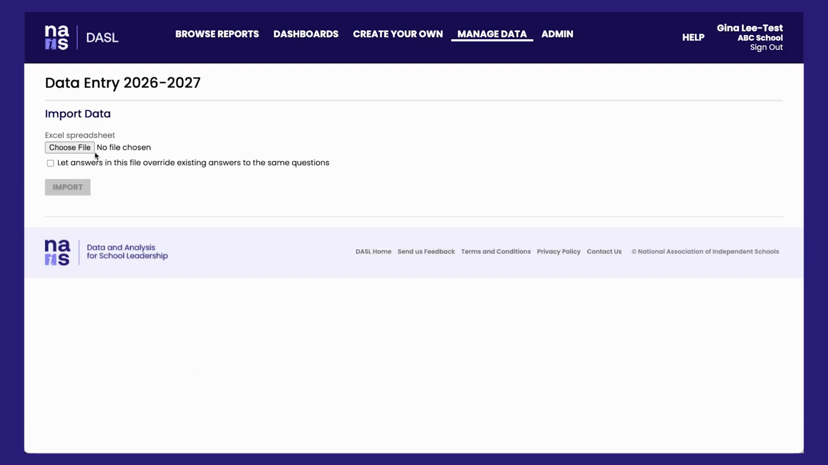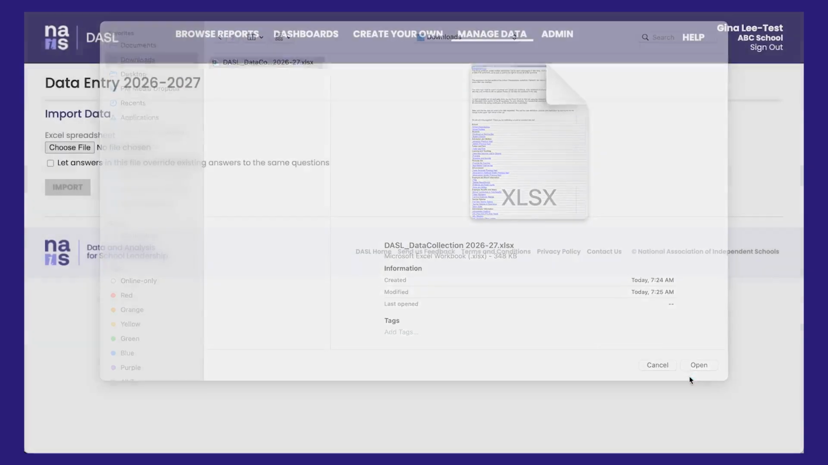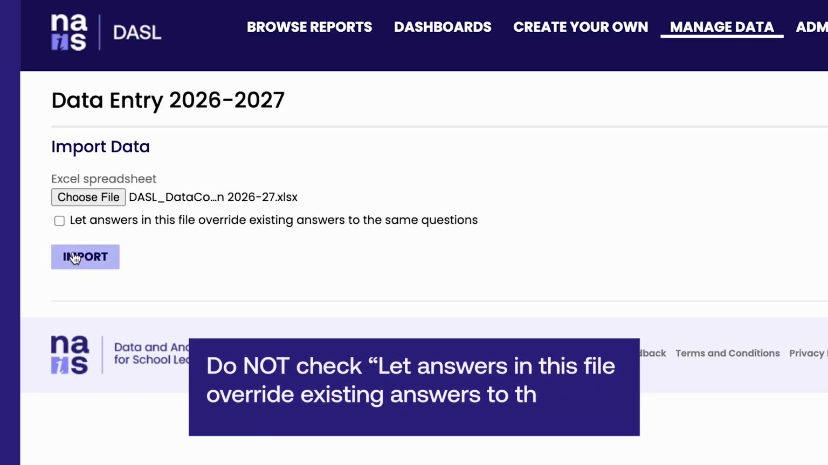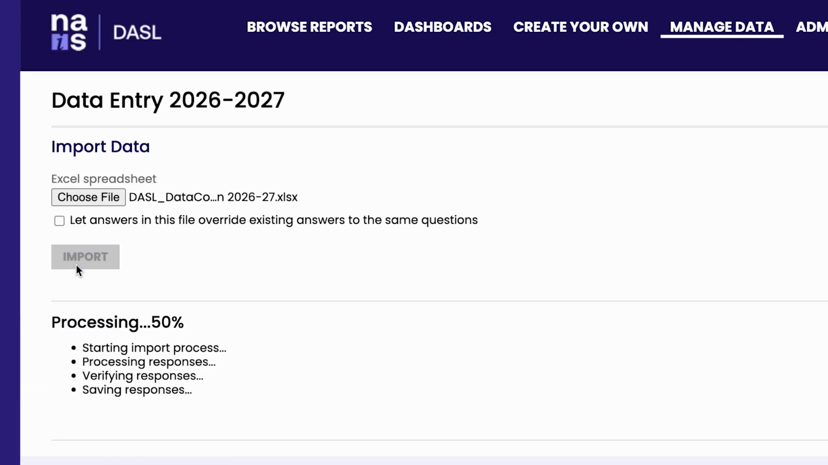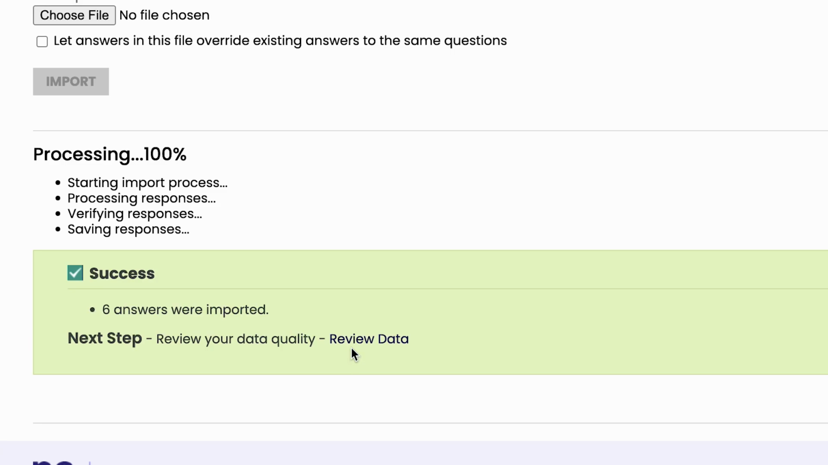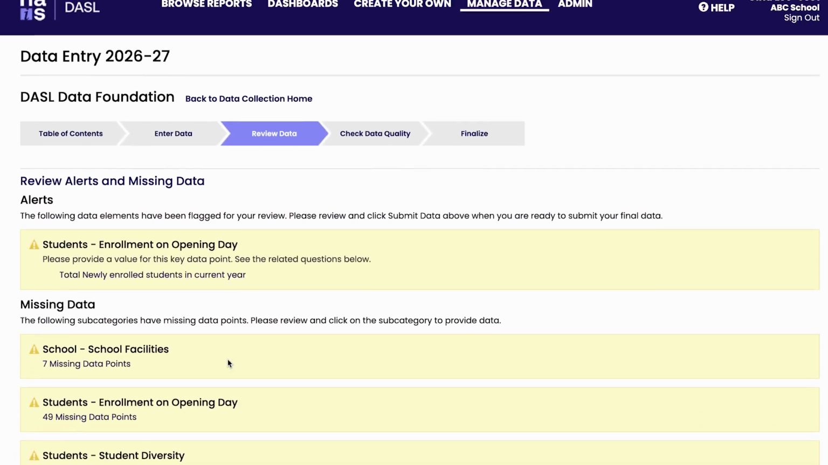Let's walk through the import process. Choose your file. Do not check Let answers in this file override existing answers to the same questions, unless you're certain that this is what you want to do. And we're ready to import. After your import is complete, go to Review Data to find any missing data or alerts, complete any blank fields and correct data as appropriate.